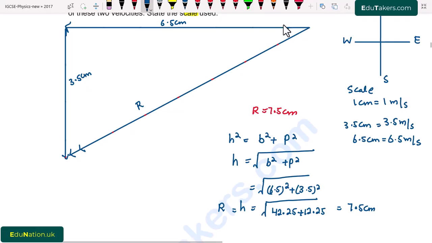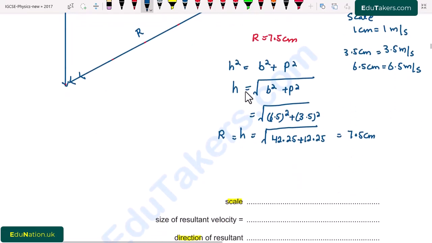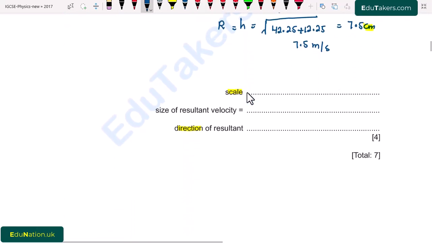So I write here, first of all, I use the unit centimeter, but 1 centimeter is equal to 1 meter per second. So the magnitude of the resultant velocity will be 7.5 meter per second. So I write here, scale is 1 centimeter is equal to 1 meter per second, and the size of the resultant velocity is 7.5 meter per second.